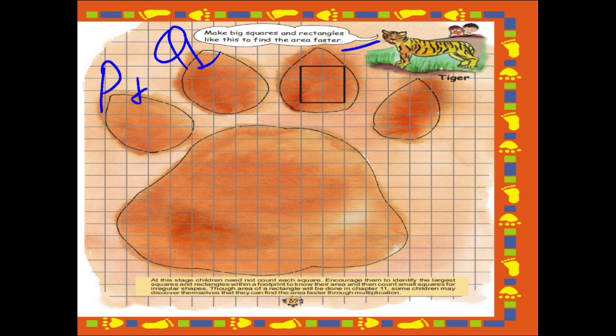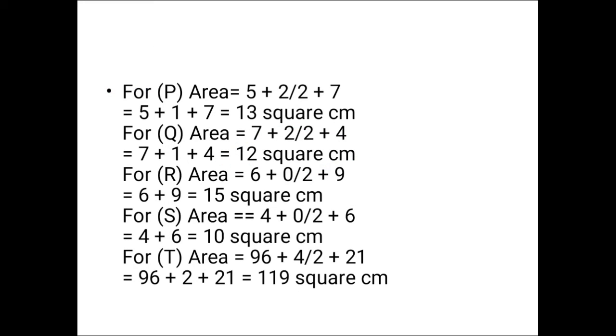Now let's find for R. For R, area is equal to 6 plus 0 by 2 plus 9. That is, 6 is full filled, 0 by 2, that is no square is half filled, and 9 is more than half filled squares. Then you will add this, that is 6 plus 9. Why 6 plus 9? Why is 0 by 2 not written? Because we know when we divide 0 by any number, it will be 0. Therefore 6 plus 9 is equal to 15 square centimeter.